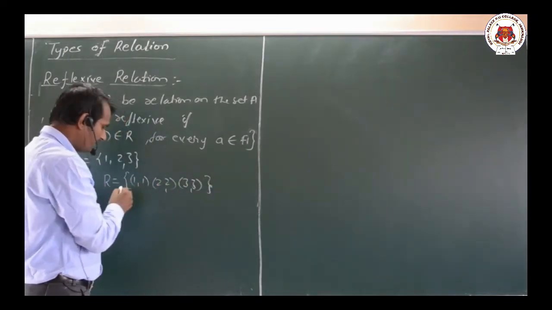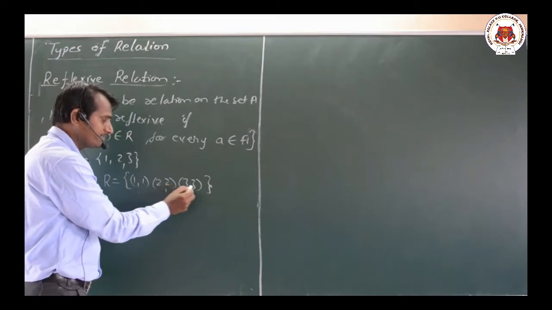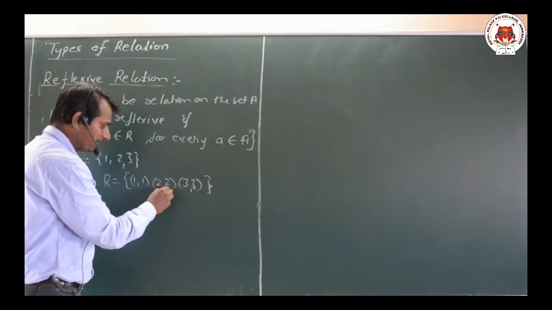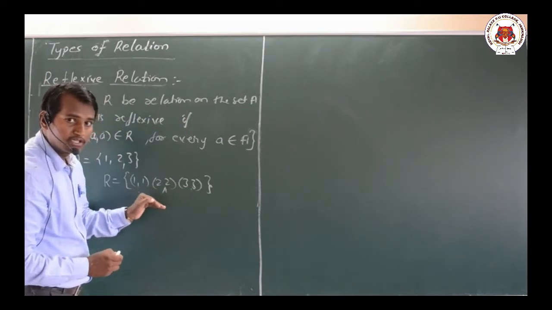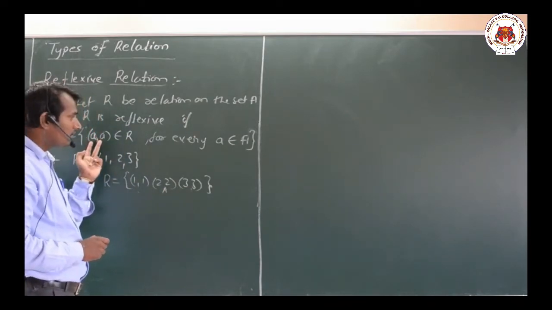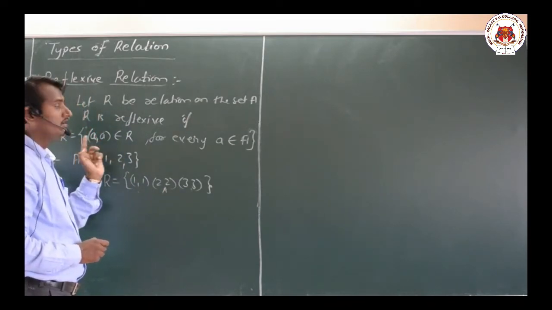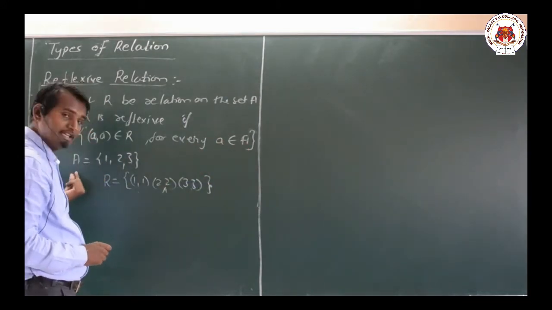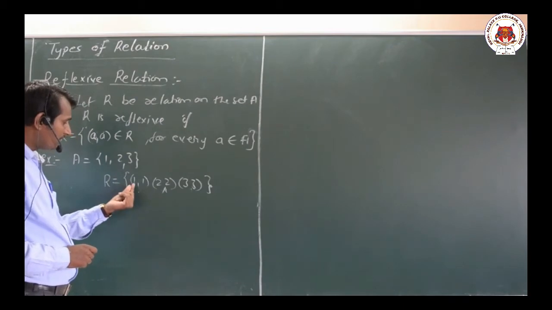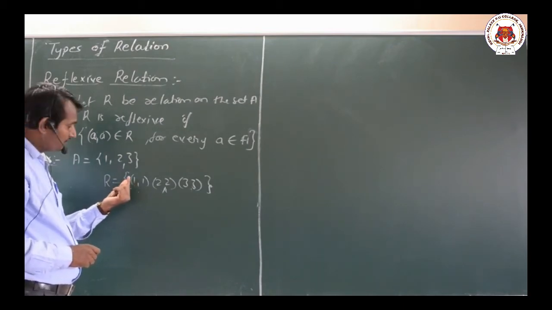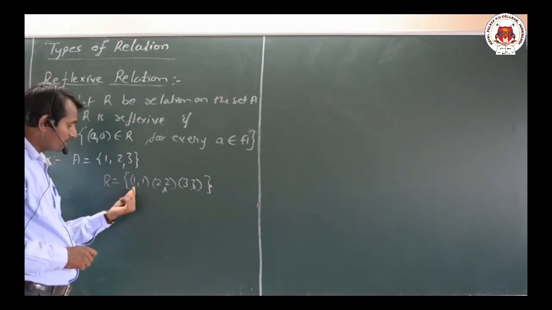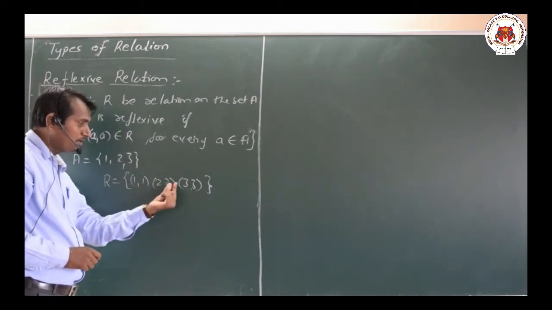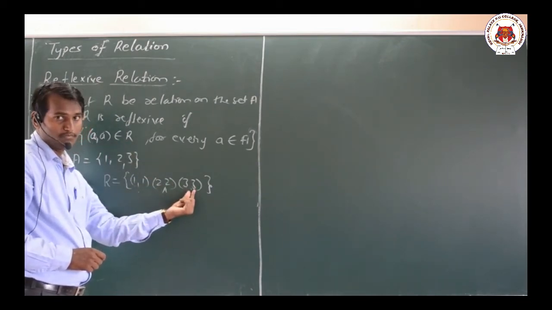If in the given relation R you have all these three, that is 1, 1, 2, 2, 3, 3, now we'll go back to the definition again. What is it? A comma A belongs to R for every A belongs to the set A. Here we have the set A. If I take the element 1 as A, we should have A comma A, that means 1 comma 1 belongs to R, then we have 2 comma 2 belongs to R, 3 comma 3 belongs to R.